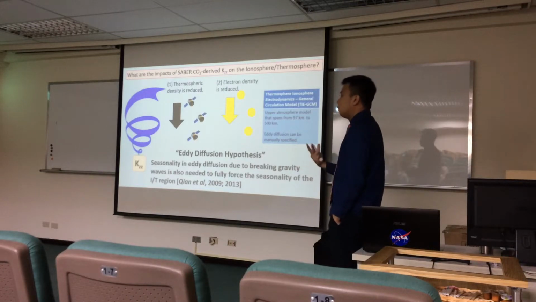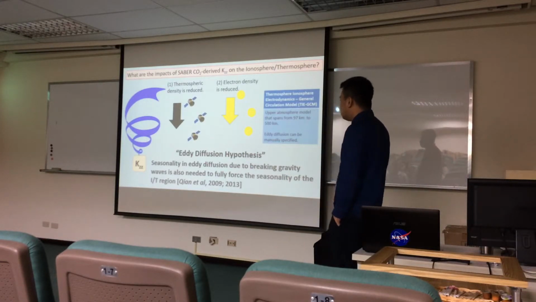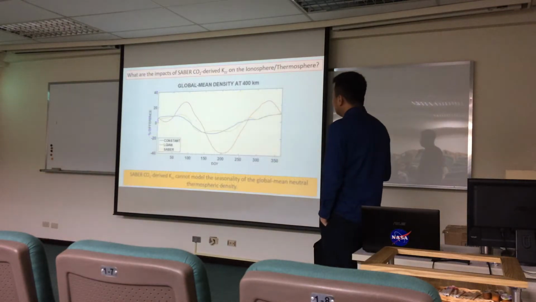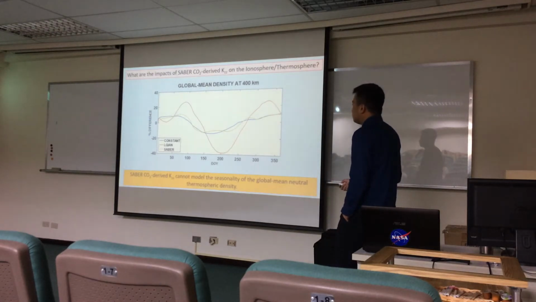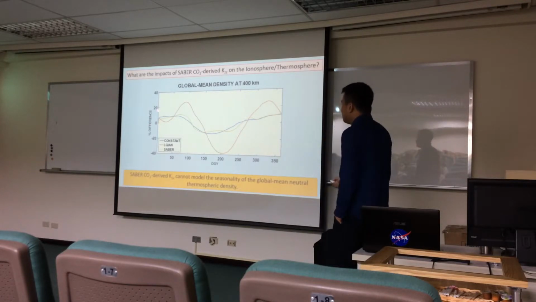The first two are what we would expect: solar and geomagnetic phenomena. But this hypothesis suggests that the seasonality in eddy diffusion due to breaking gravity waves may also be the final unknown forcing that would allow us to simulate the seasonality of the upper atmosphere. Here I show the results of our simulation. This is thermospheric neutral density over an entire year, so again, this is seasonality.